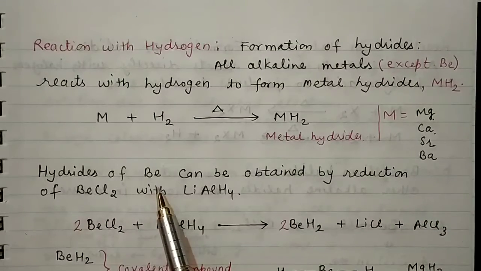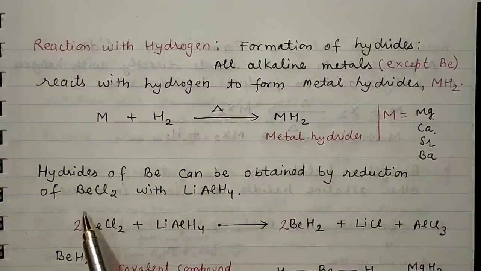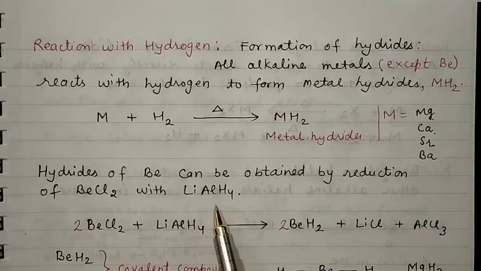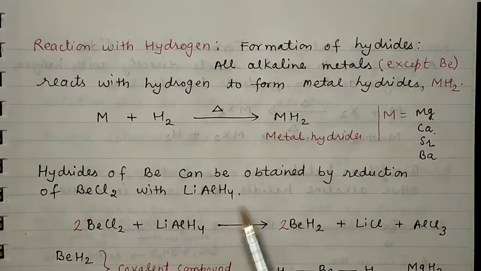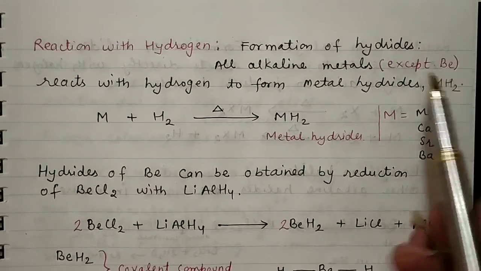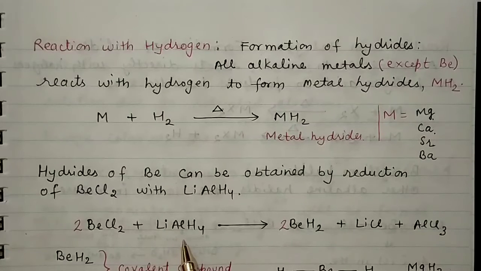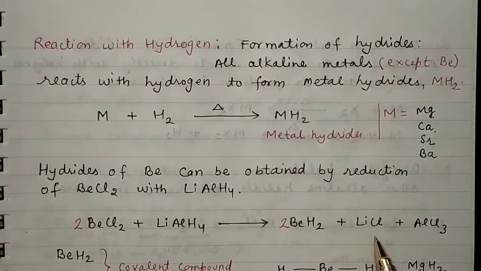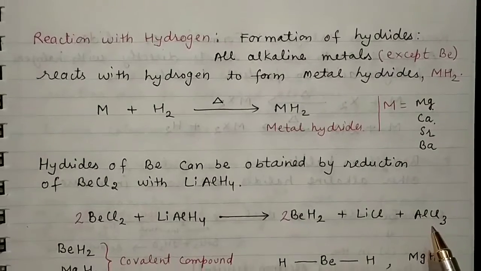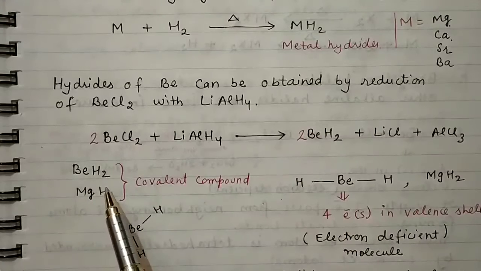Hydrides of Be can be obtained by reduction of BeCl2 with LiAlH4, lithium aluminium hydride. So one can get the hydride of beryllium, but not directly with hydrogen; one can get it with lithium aluminium hydride. When beryllium chloride reacts with lithium aluminium hydride, we get beryllium hydride along with lithium chloride and aluminium chloride as side products.